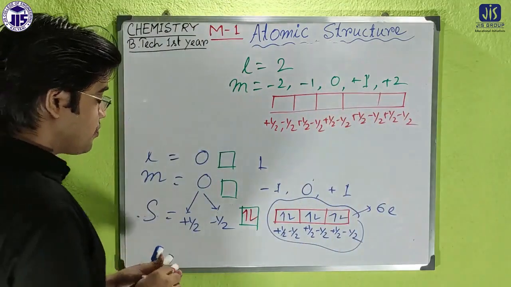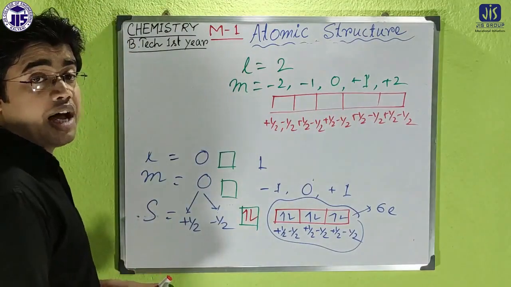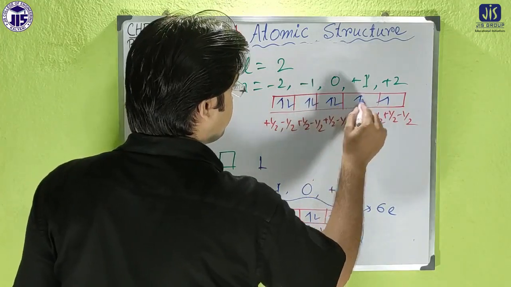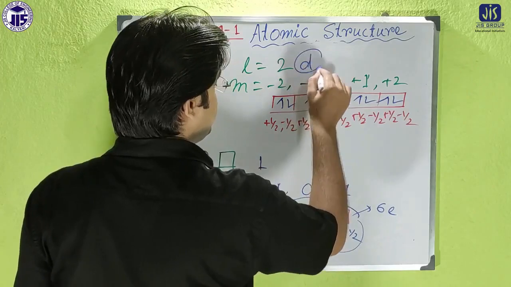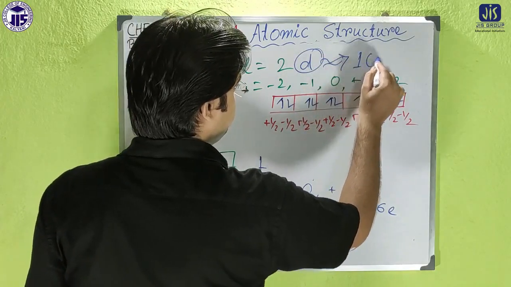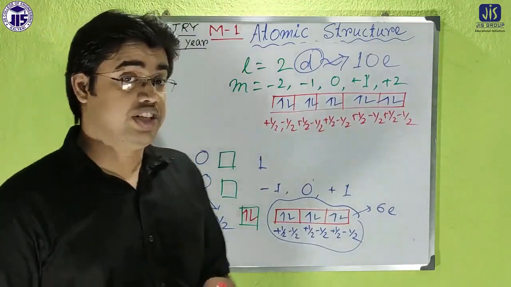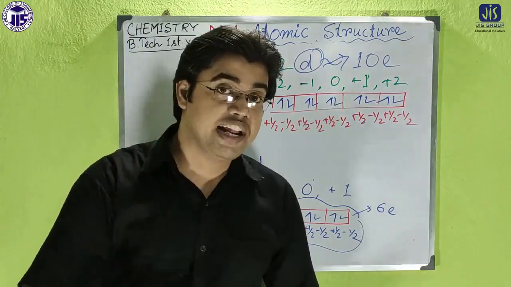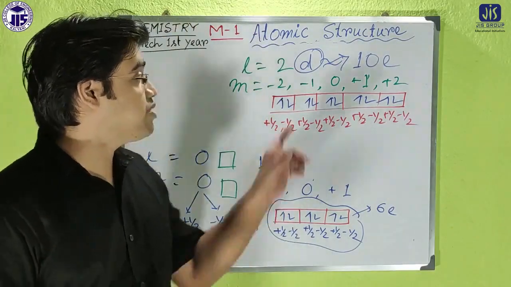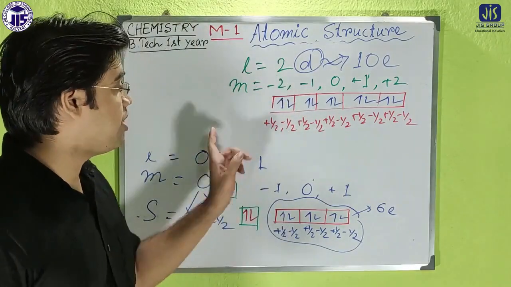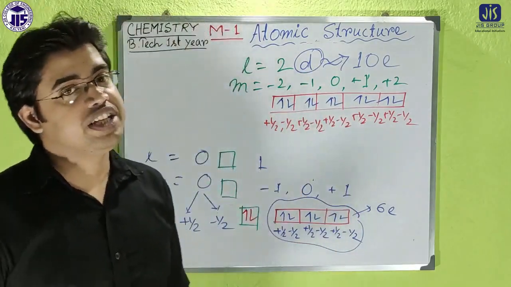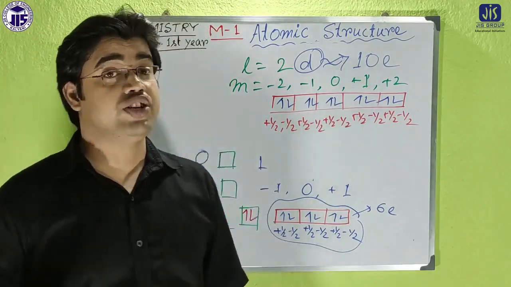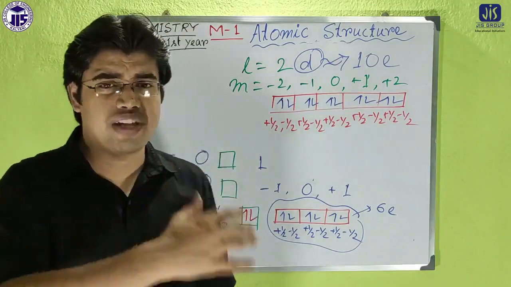Okay, so now look here. That means the total number of electrons here will be 10. So the d subshell has a total electron carrying capacity of 10. One orbital has a maximum electron carrying capacity of 2, and the d subshell has a maximum electron carrying capacity of 10. So in that way we can explain each and every property, each and every spectral character, each and every electron carrying capacity, etc., from that point of view.